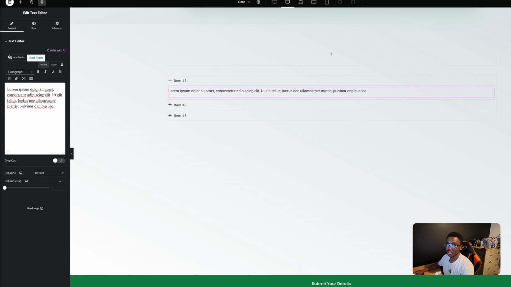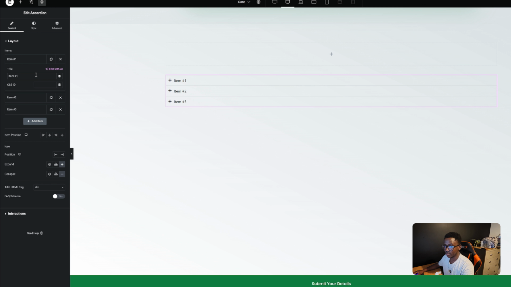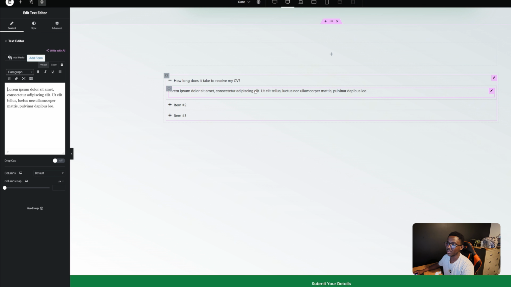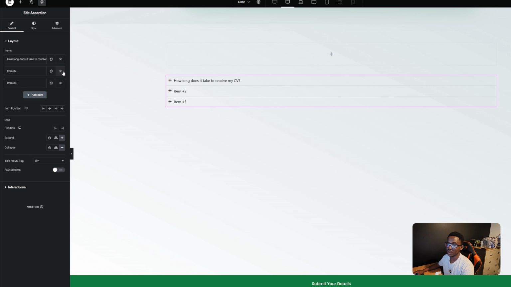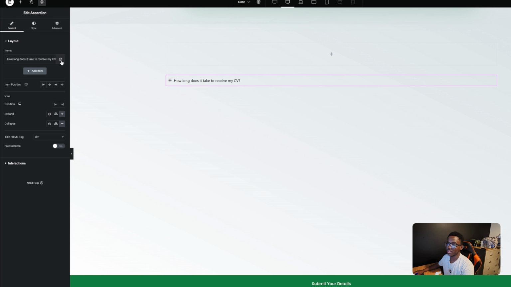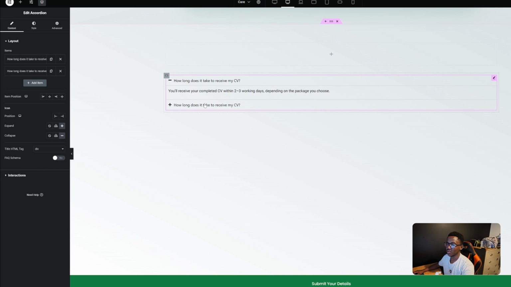I'm going to click here, the first item, and replace the information and say: how long does it take to receive my CV? Then I put the answer, which normally I give people, to say sometimes within a day, but let me just put this one. And then we've got our first frequently asked question. Then I can delete these ones if I want, and I can duplicate this one so that what we've done here is applied everywhere.